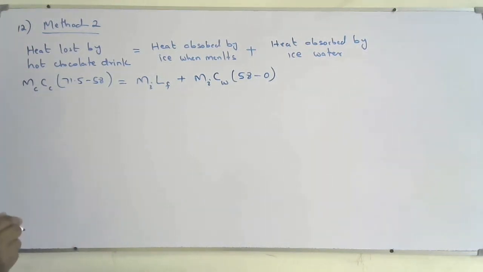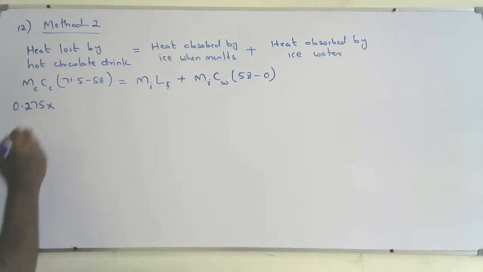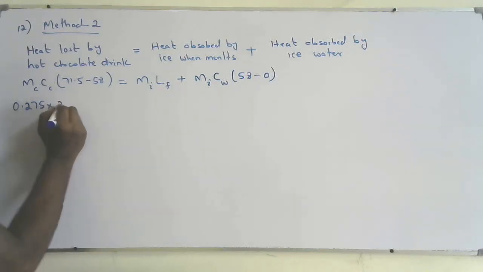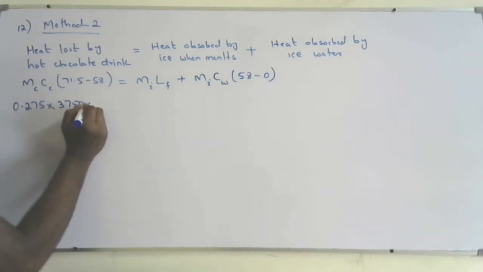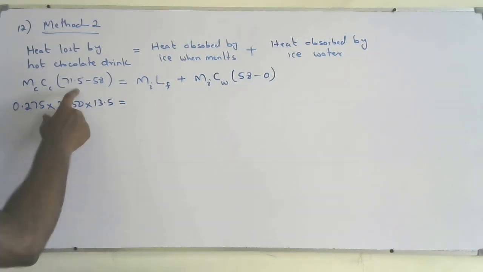So mass of the chocolate is again 275 grams, so 0.275 kilogram. Specific heat capacity of the chocolate is 3750, into this quantity, so that will be 13.5.